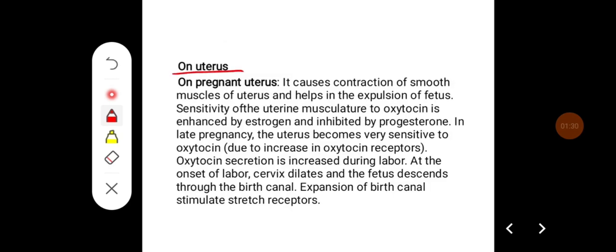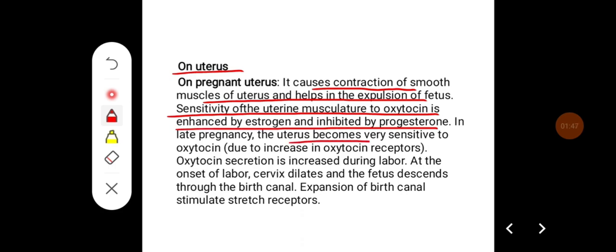On the pregnant uterus, it causes contraction of the smooth muscles of the uterus and helps in the expulsion of the fetus. Sensitivity of the uterine musculature to oxytocin is enhanced by estrogen and inhibited by progesterone. In late pregnancy, the uterus becomes very sensitive to oxytocin due to the increase in oxytocin receptors, and oxytocin secretion is increased during labor.